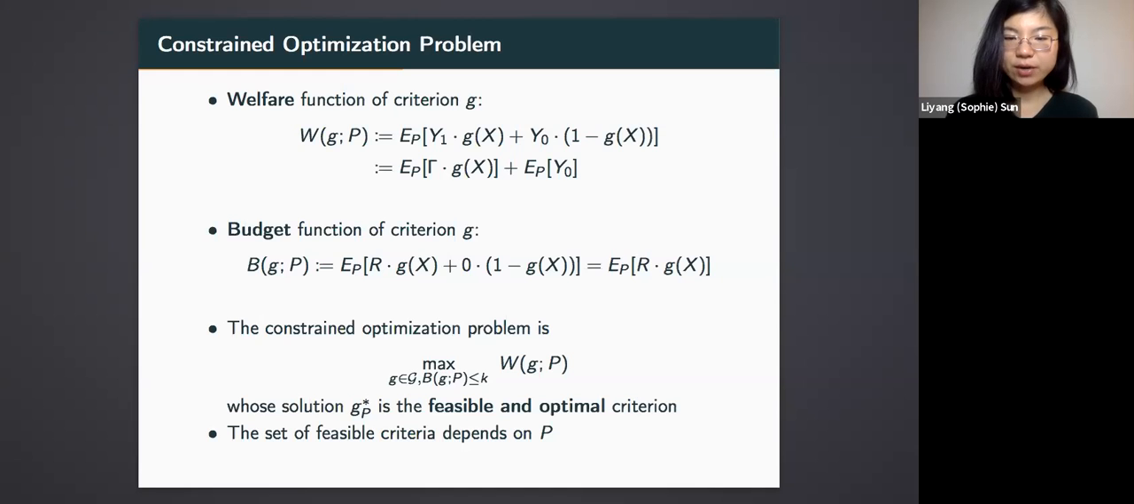Starting with a set of criteria available to policymakers, denoted with script G, the constraint optimization problem is to find criterion G that maximizes the welfare function, subject to the constraint that the budget does not exceed a fixed threshold K. The solution is, by definition, the feasible and optimal criterion, denoted with G star P. You may have noticed that I index everything with a distribution P, and that is because the welfare and budget functions depend on P, and so is the set of feasible criteria.